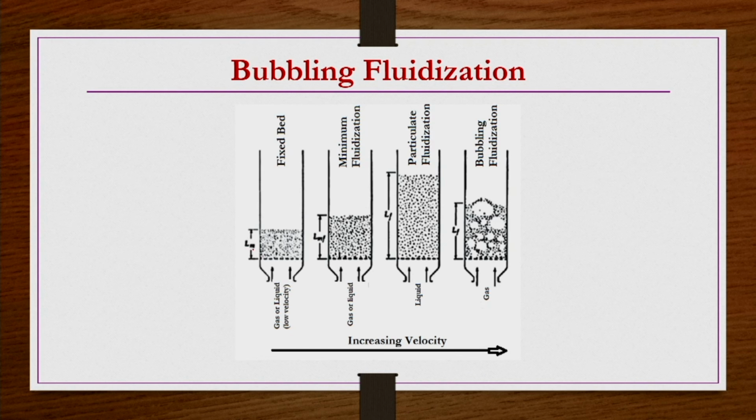What happened? So, this is the initial fixed bed condition. Our initial height of the bed is like this. Now, when you use gas as the fluidizing medium and increase the superficial velocity beyond the minimum fluidization velocity, bubbling fluidization takes place here. Now you can see most of the bed is forming voids or bubbles, and they are rising up.